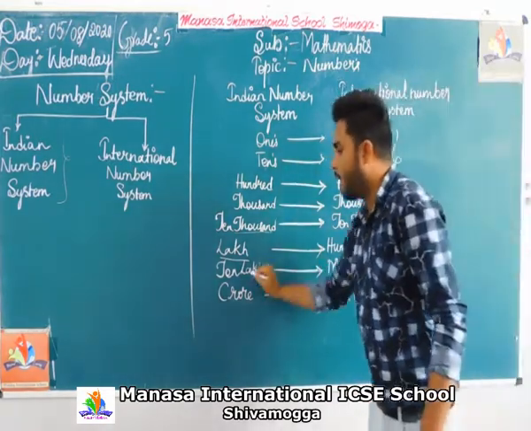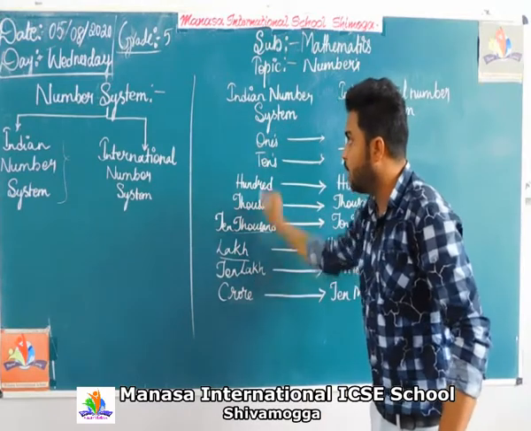Next, after lakh, it is 10 lakh in the Indian number system.